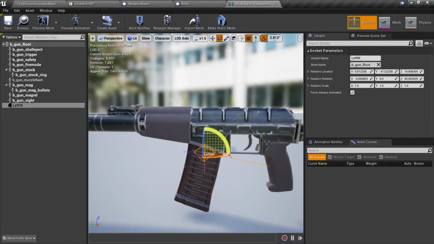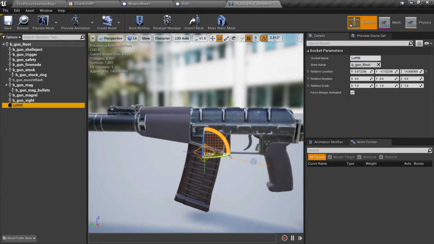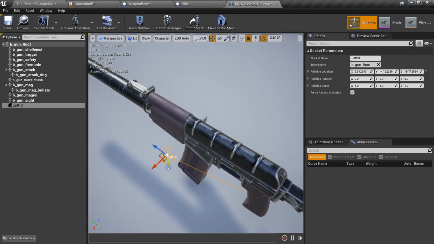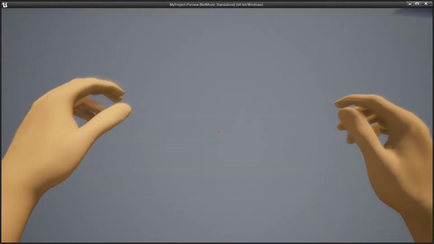Reset this, because we did not set the rotation, we only set the location. So adjust, and then save. Let's check it again.